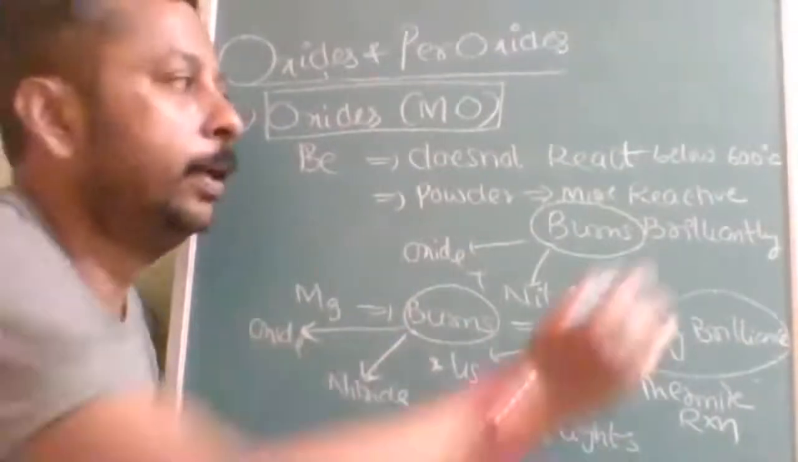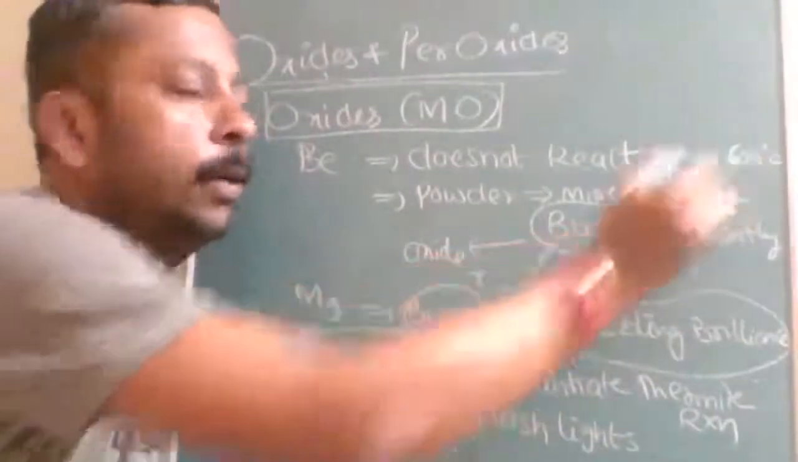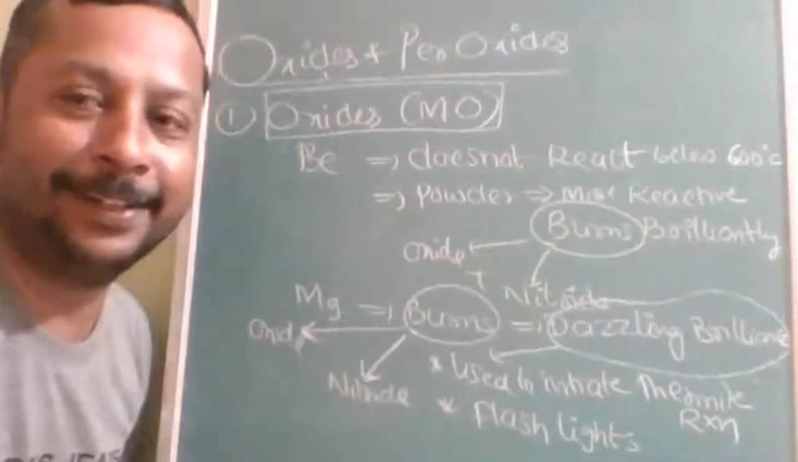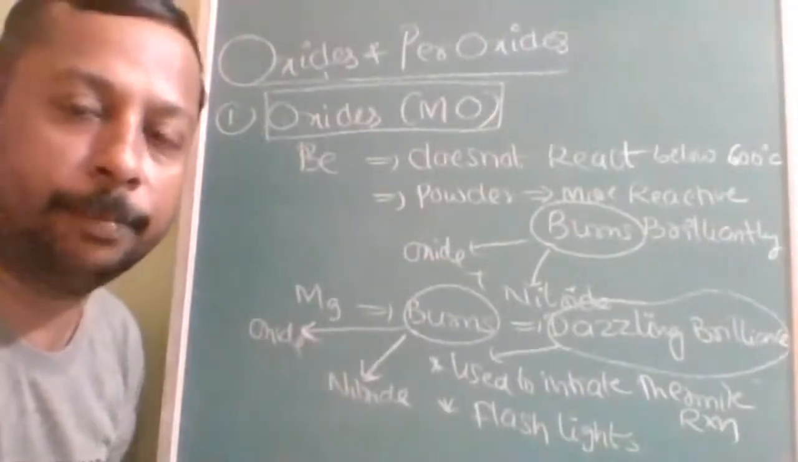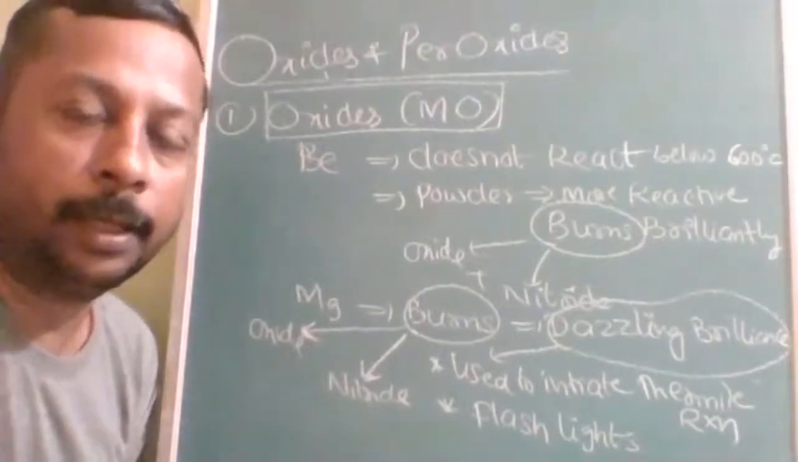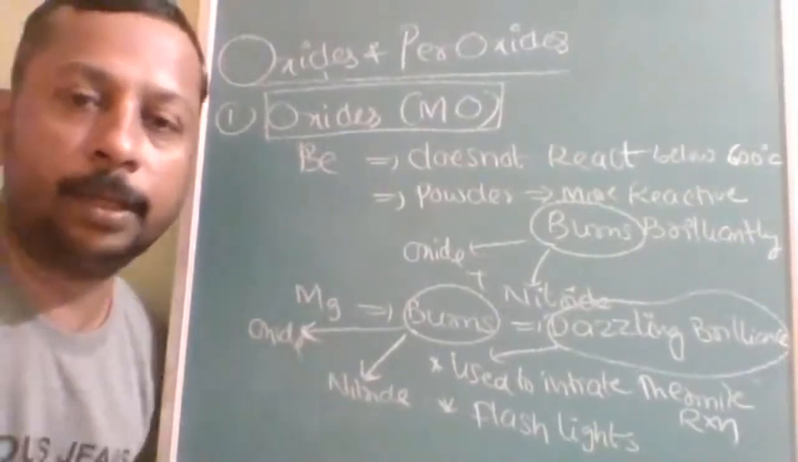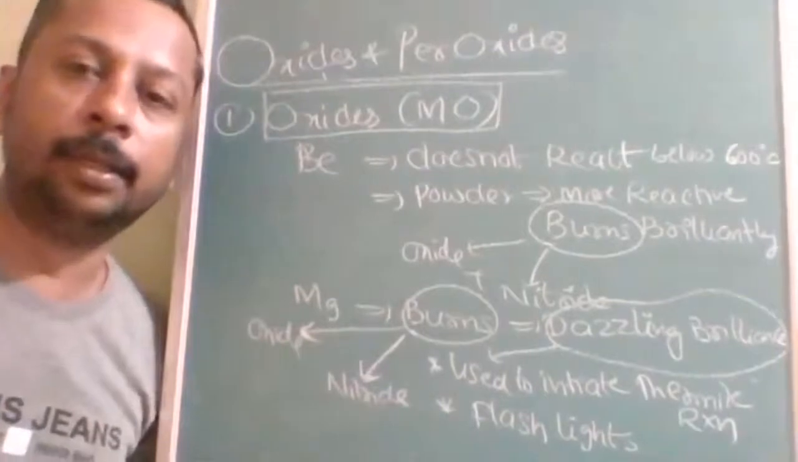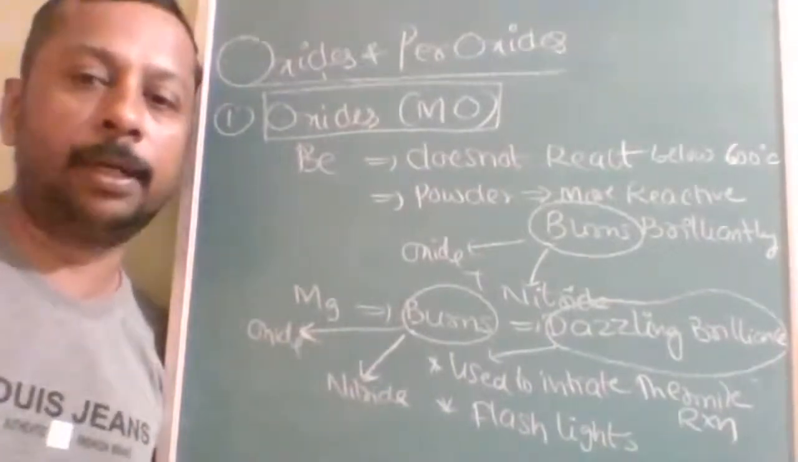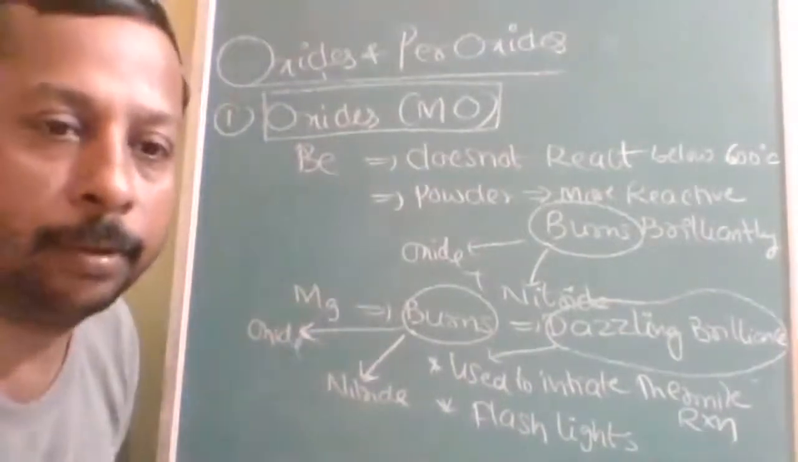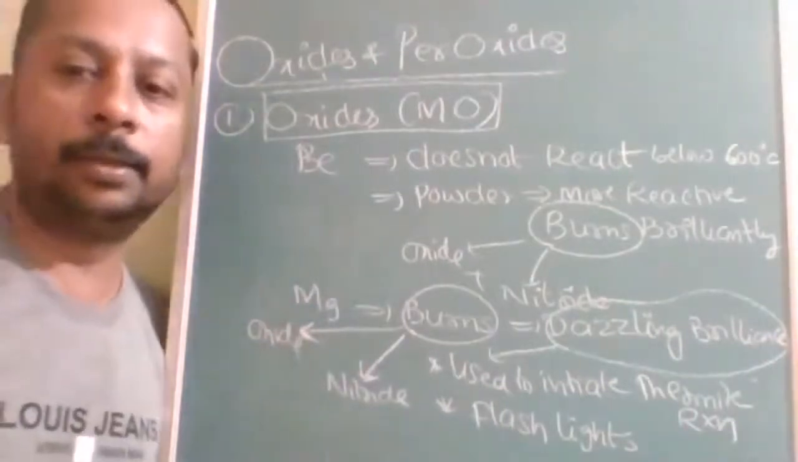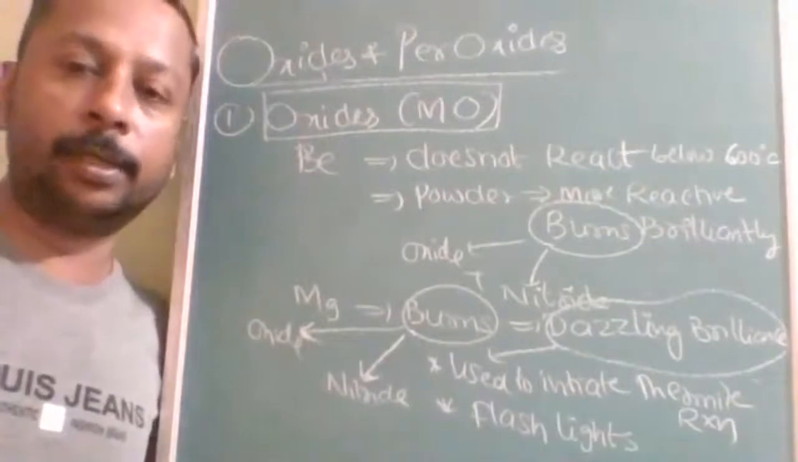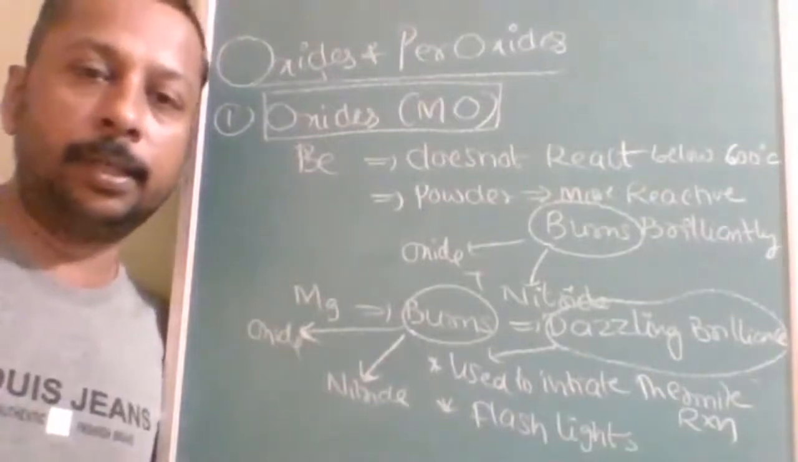Why will it not react? Common sense. What is that reason? Why does it not react below 600 degrees Celsius? You need not remember the temperature. Or if the question is why beryllium does not react with oxygen at low temperature but others can react, very good. What is the reason? I got the answer. The answer is due to high ionization potential or ionization energy.